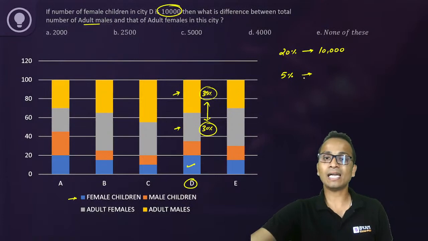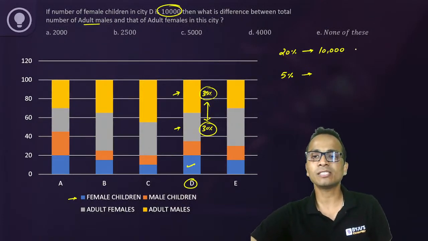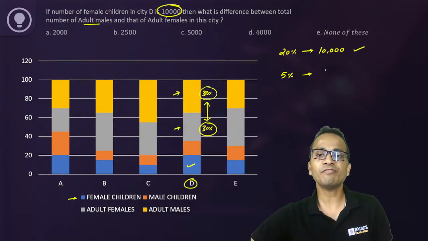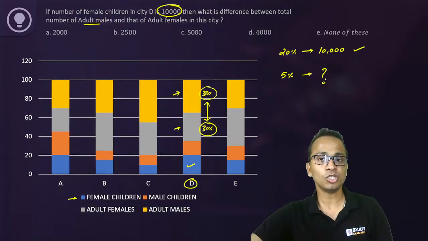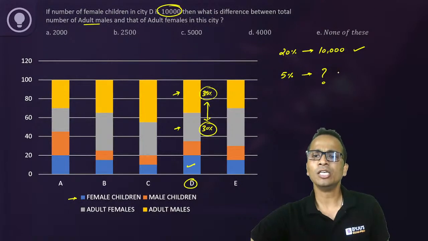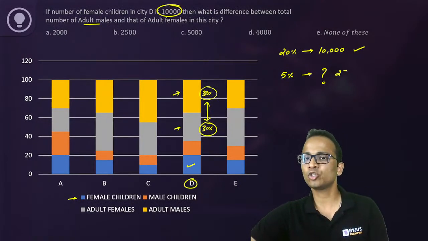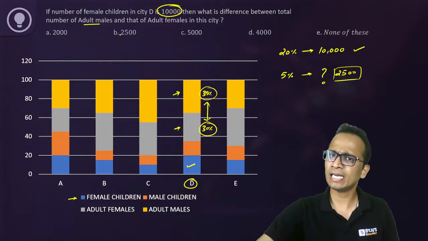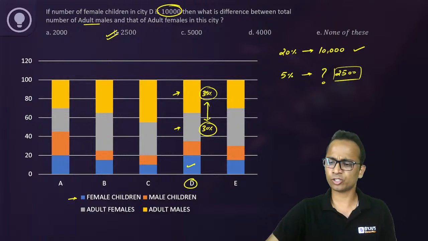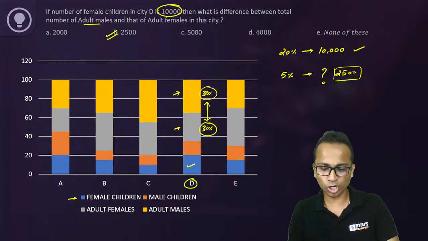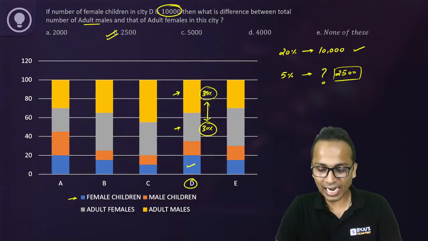So the question says that if 20% represents 10,000, then how much will 5% represent? So 5% definitely will be 1/4 of 20%. So the answer should be 10,000 divided by 4, that is 2,500. So 2,500 should be the correct answer. And yes, we have this value among the options. And wow, good to see that.